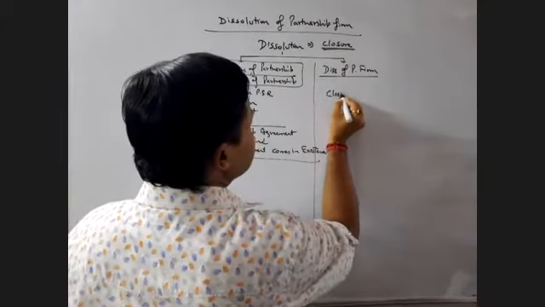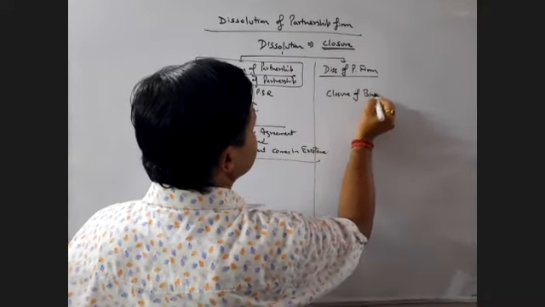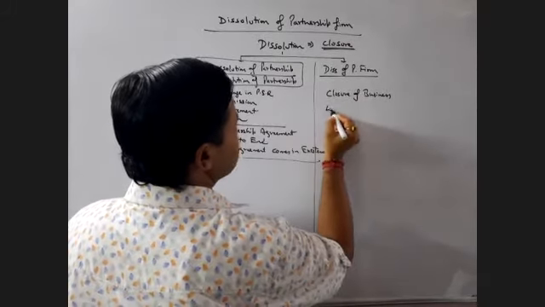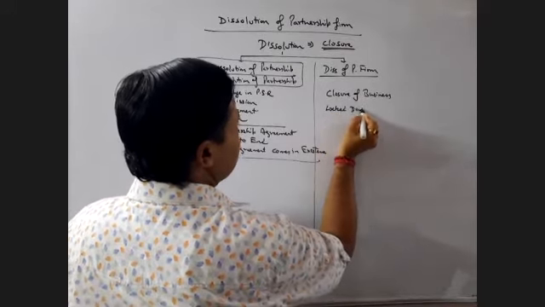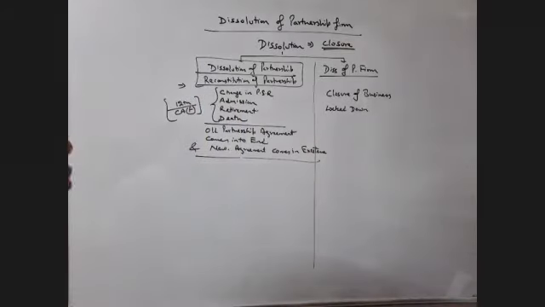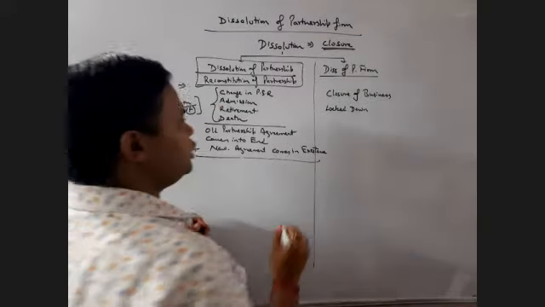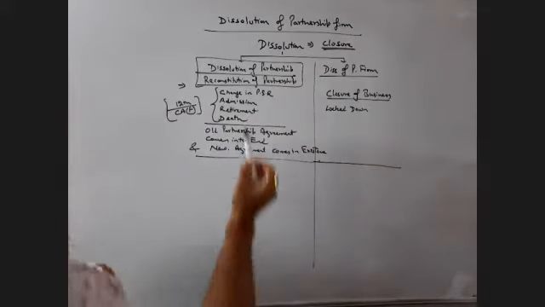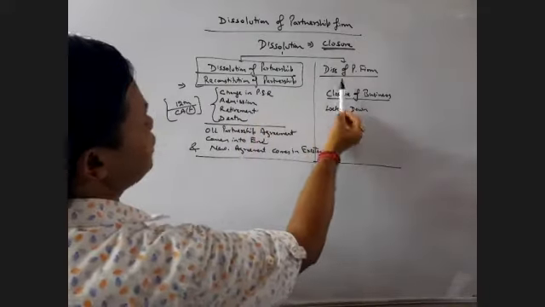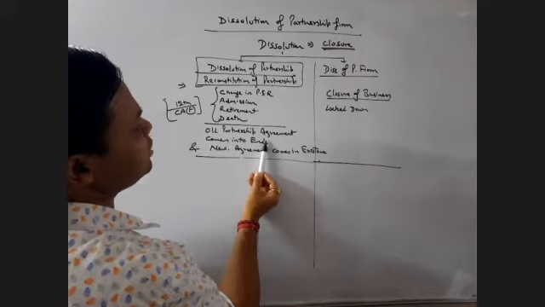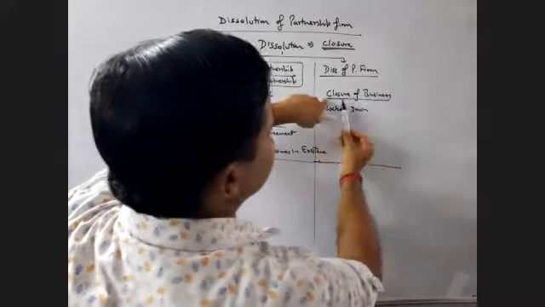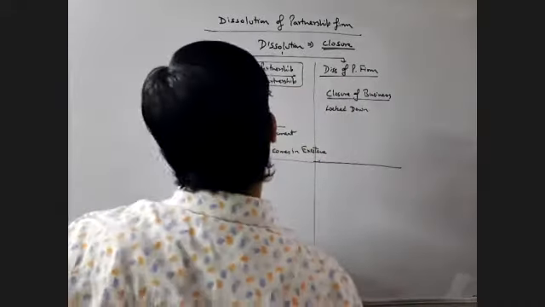But what is the difference in dissolution of partnership firm? It is nothing but closure of business. This is the closure of the business, when the business is locked down, that is, we need to close down our business. This is called dissolution of partnership firm. So in both situations, there is a closure. When there is a closure of the old partnership agreement, it is termed dissolution of partnership. But when there is a closure of the business, this is called dissolution of partnership firm.